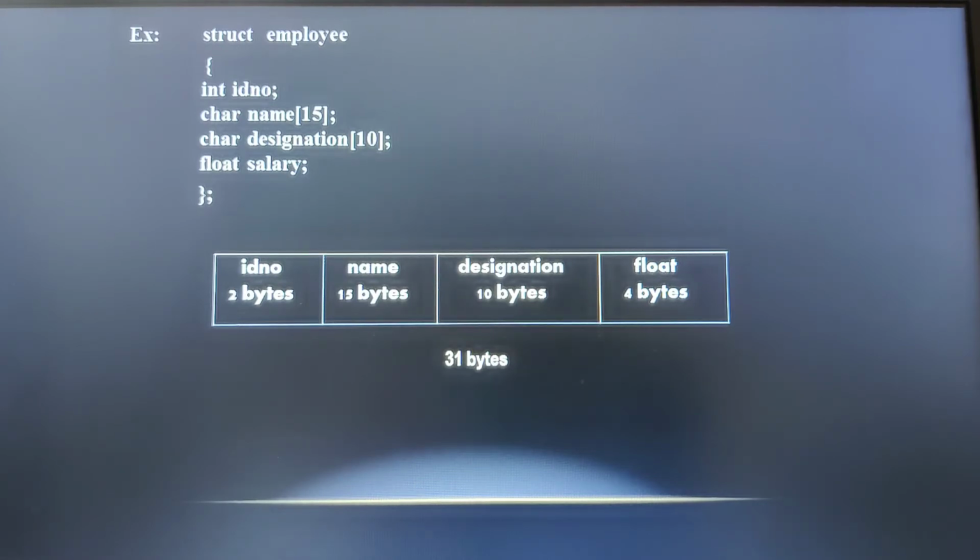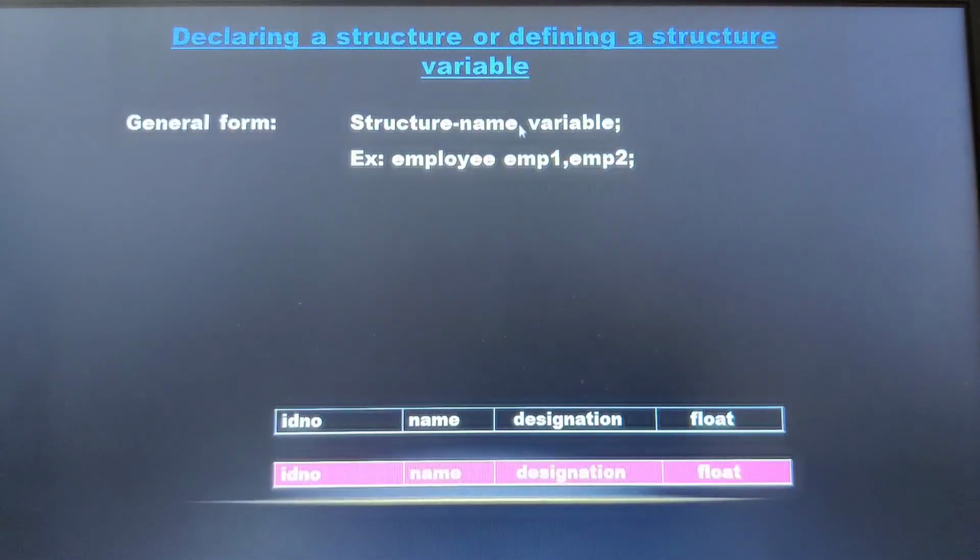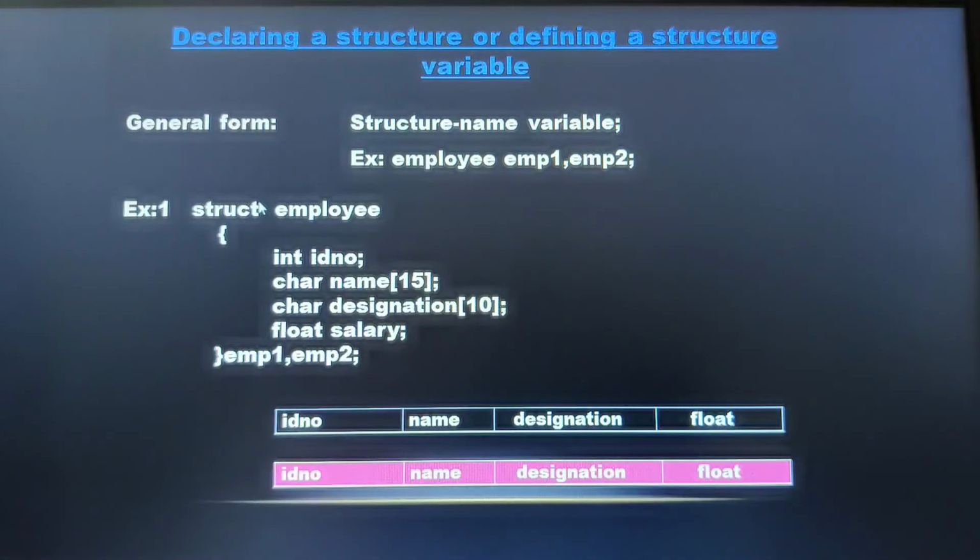Okay, then the declaration of a structure always comes after the definition. Declaration in the sense, now this is a declaration. This declaration of a structure, defining a structure variable, comes only after we define a structure. First we need to define, then after that, followed by the structure definition, the declaring of a structure will take place. I hope you are able to understand.